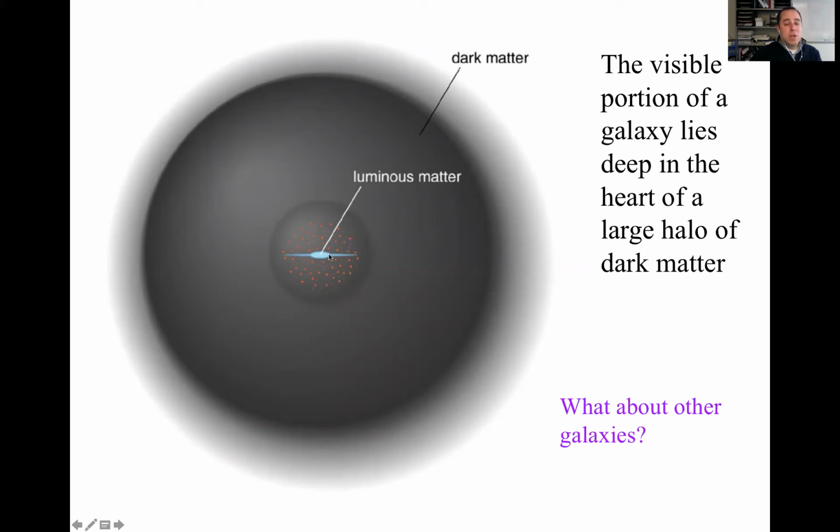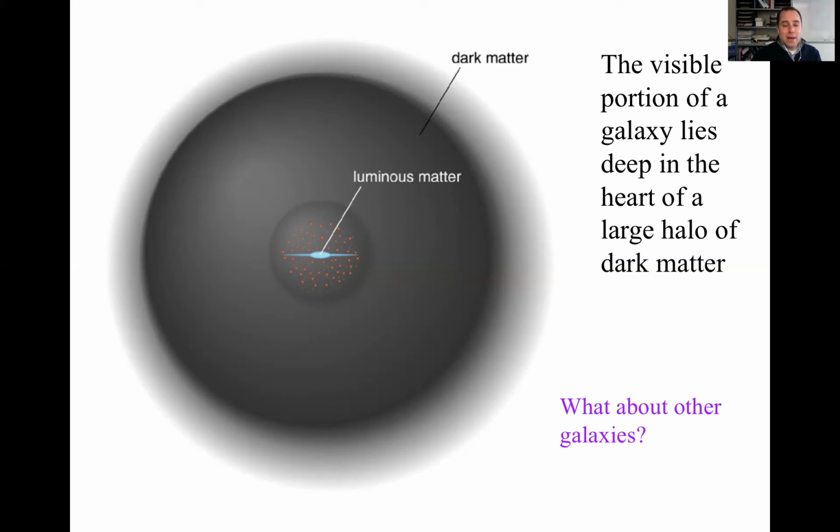In fact, if you're going to say, what is the galaxy? It's actually this thing. Almost 85 to 90% of the total mass of the galaxy is in this thing and not in the spiral arms or the disk or the bulge or the globular clusters. Almost all of the matter of the galaxy, the mass of the galaxy, is in this dark matter halo. So that's the Milky Way.